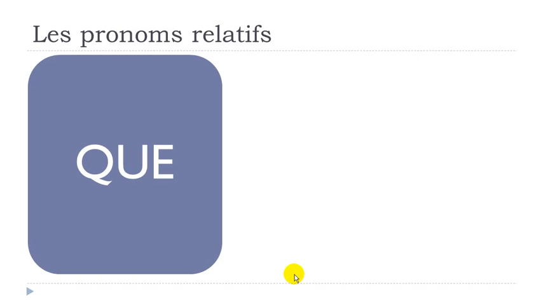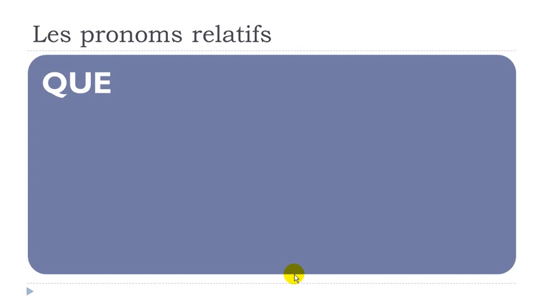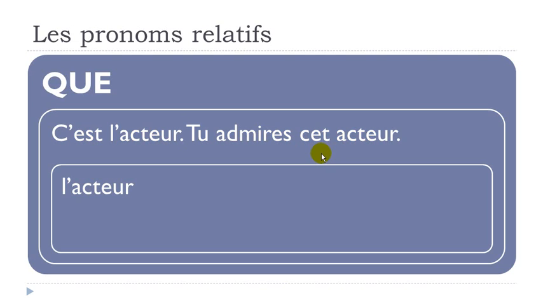Okay? And then the same thing will work first with the person, so example with persons, and then choses, things. And then let's start now. So que, c'est l'acteur, tu admires cet acteur. Okay, so in that case, of course, if we look carefully, we would like to avoid repeating acteur, because it's in the first sentence and then it is in the second sentence as well.